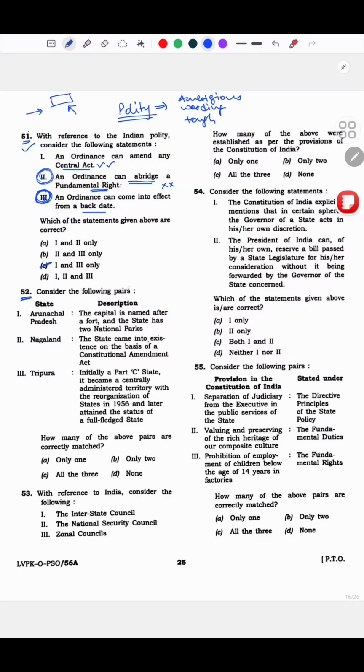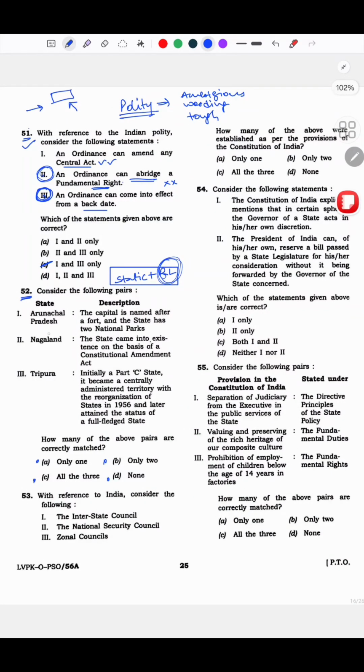Now this, okay, this is like a static polity question. Static plus it kind of has too much of a rote learning component because of the options. Options agar 1, 2, 1, 2 and 3, 2 and 3 hota to I wouldn't focus on this, but given these options, you definitely have to know everything properly. Like you have to know everything to the point. So see, Arunachal Pradesh, the capital is named after a fort and the state has 2 national parks. Second part of this is environment. Okay, so Arunachal Pradesh mein 2 hai, you have to know that. But yeah, this is environment.